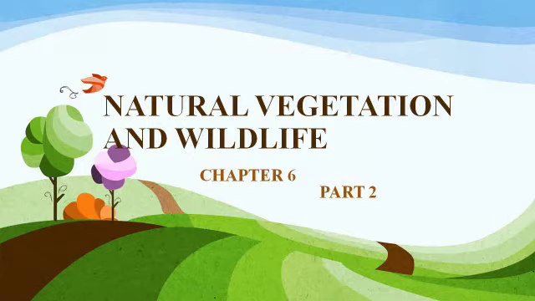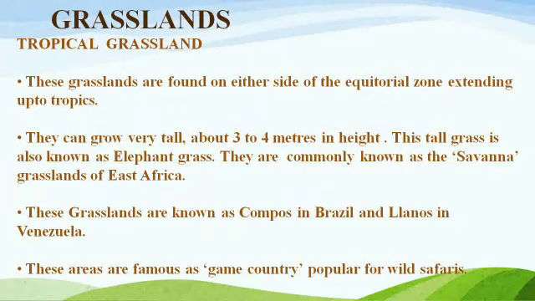The regions of low rainfall mostly consist of grasslands. When rainfall decreases, forests automatically develop into grassland, and these are divided into two different types, that is tropical grassland and temperate grassland. Let's first see the tropical grassland areas.